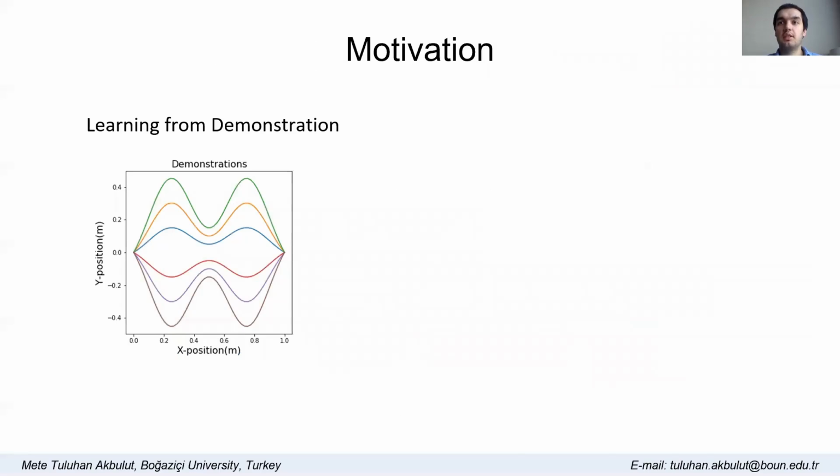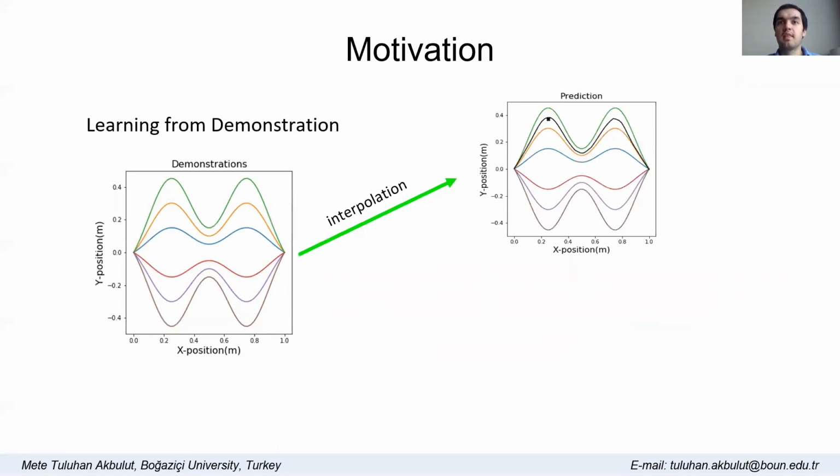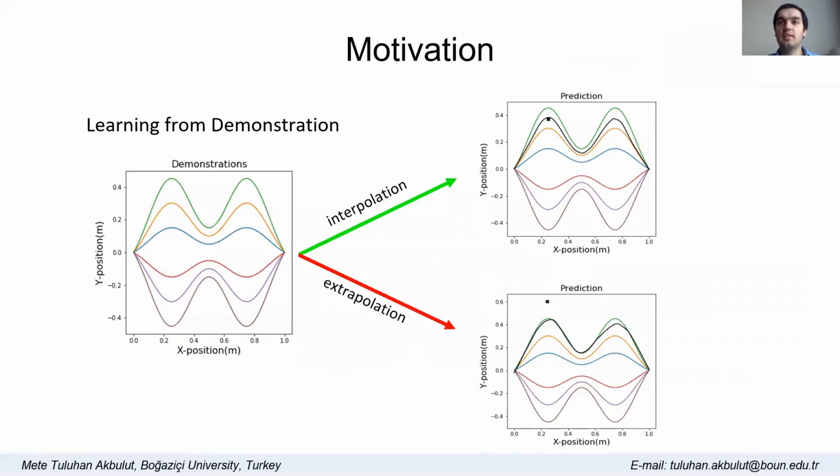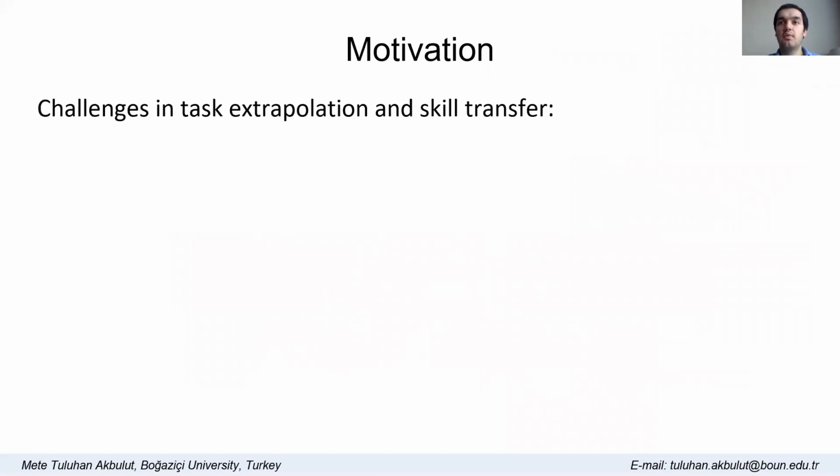Learning from demonstration is a powerful method to teach robots dexterous skills. However, the performance of the robots depends on the demonstration distribution. If the model is requested with the black dot to perform the skill within the demonstration range, it generally succeeds. However, when the system is queried outside of the range it was trained for, the generated trajectories may fail. In this work, we study the following challenges in task extrapolation and skill transfer.